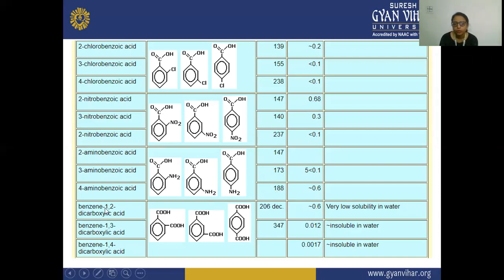Next is your benzene 1,2-dicarboxylic acid, benzene 1,3-dicarboxylic acid, and benzene 1,4-dicarboxylic acid. It means on the benzene there are two carboxylic acids present. So here you can see on the ortho position this acid is present.